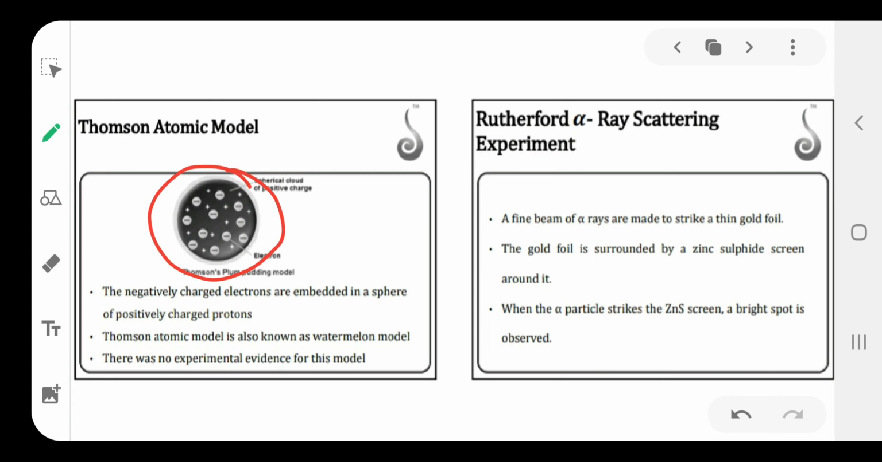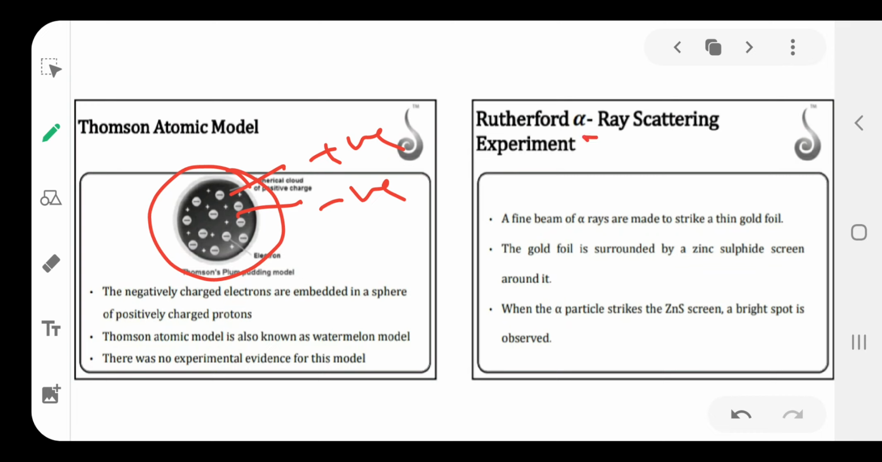According to this theory, the total fibrous mass of a watermelon is considered as positive charge, in which negatively charged seeds are embedded. But this theory failed because it failed to explain the electrical neutrality of the atom.